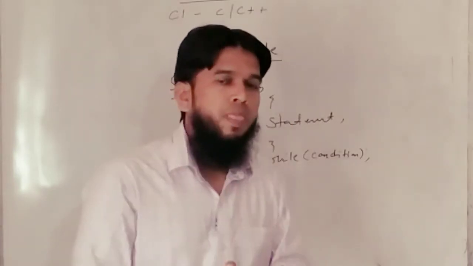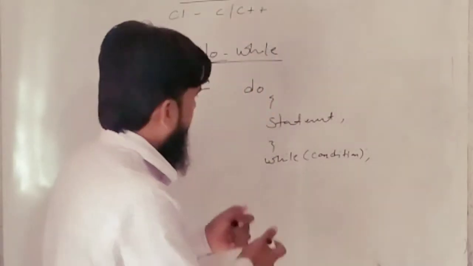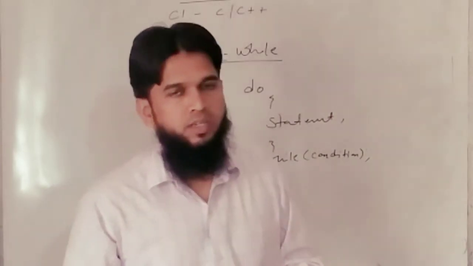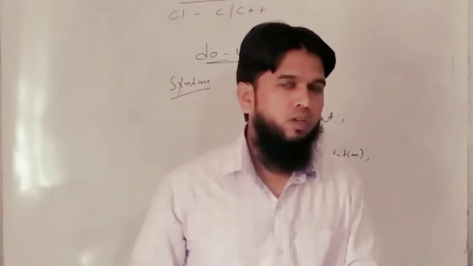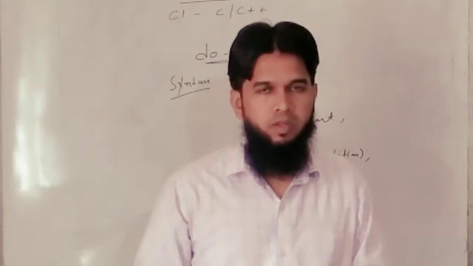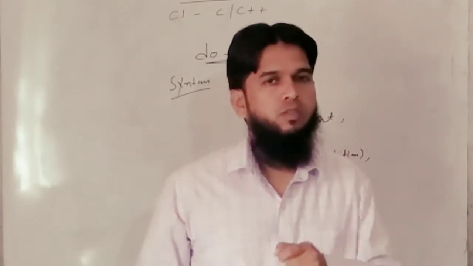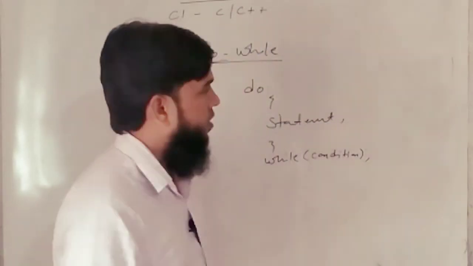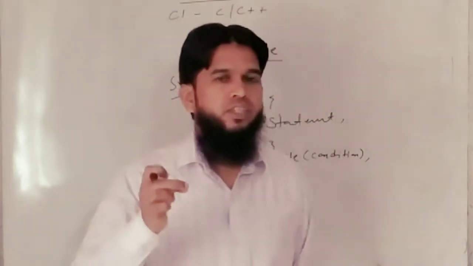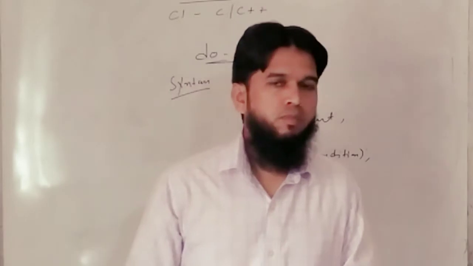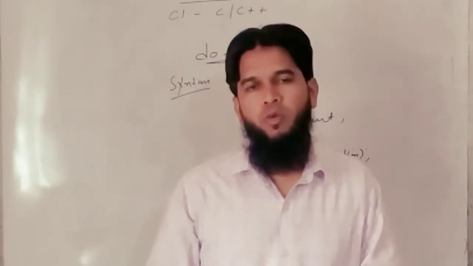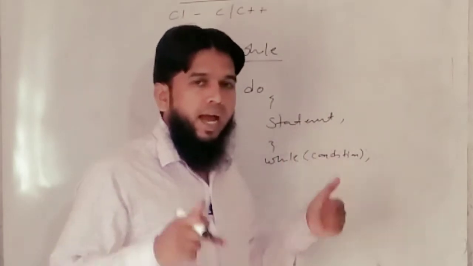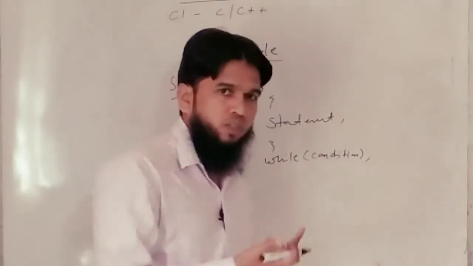It is similar to while loop, but it executes the statement at least once before checking the condition, so this is called exit control loop. And for loop and while loop are called entry control loop. Why? Because in for loop and while loop the condition is checked before entering the body of the loop, but here in do-while loop the statements will be executed at least once, whether the condition is true or false.